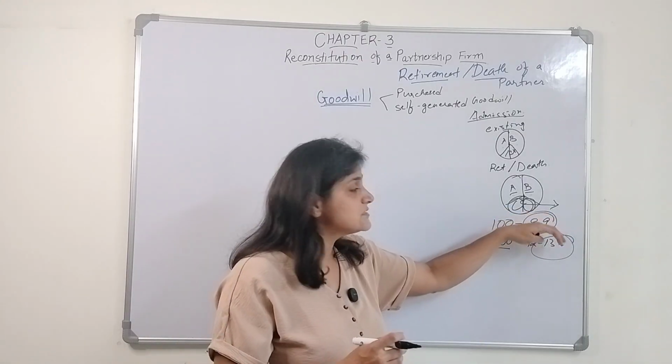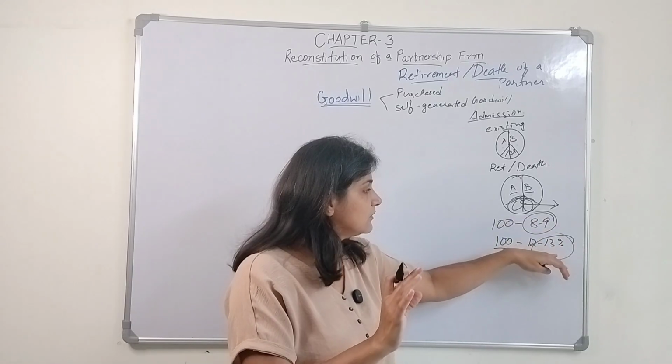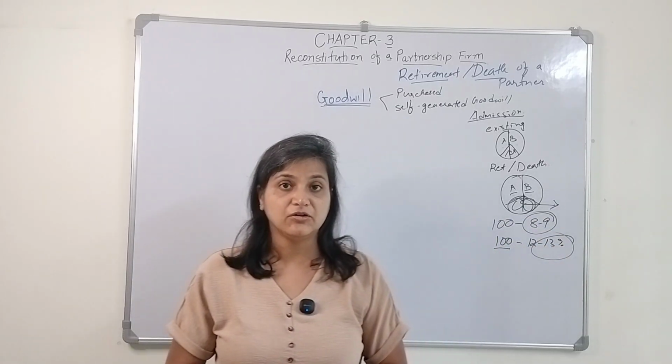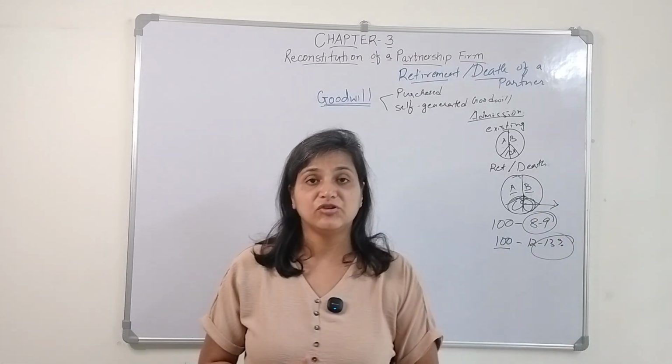So this is the over and above. This is the normal rate of return, and this is the over and above rate of return that somebody gets if they invest in that particular firm.